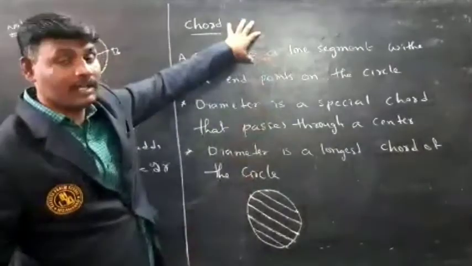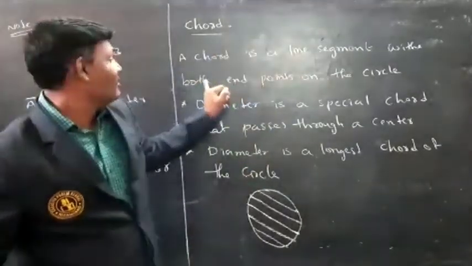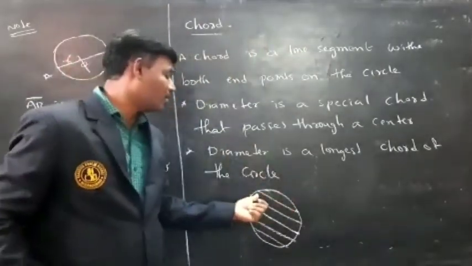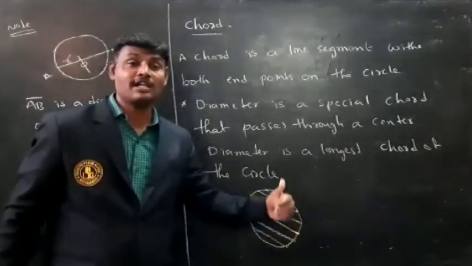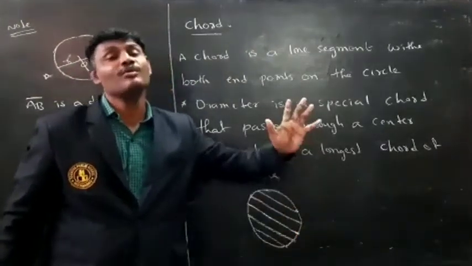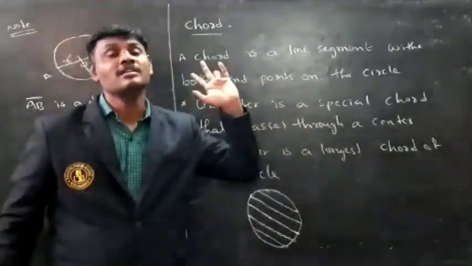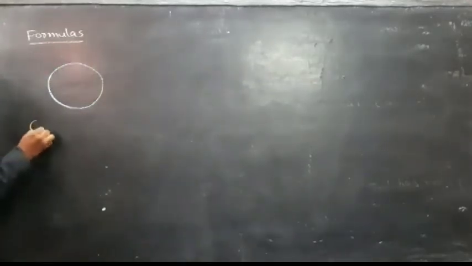What is the meaning of chord here? Chord is a line segment. Both end points lie on the circle. Diameter is also a chord that passes through the center, and diameter is the longest chord of the circle. Now formulas. Length of the rounded line is called the circumference of circle.